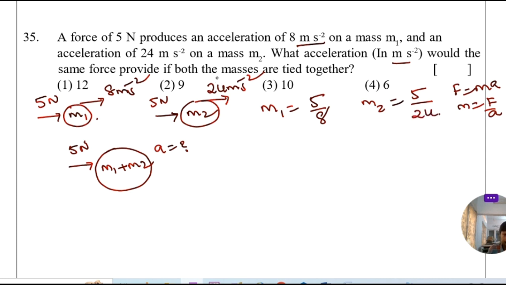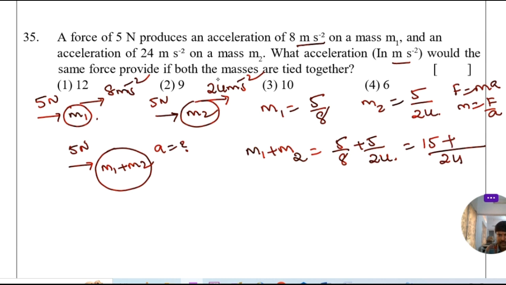So here m1 plus m2 is equal to 5 by 8 plus 5 by 24. So the LCM of 8 and 24 is 24. 8 3 ja, that is 5 3 ja, 15 plus 5, that is equal to 20 by 24. So m1 plus m2 is equal to 20 by 24.